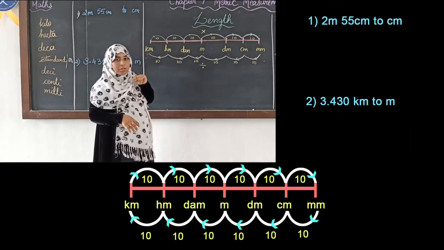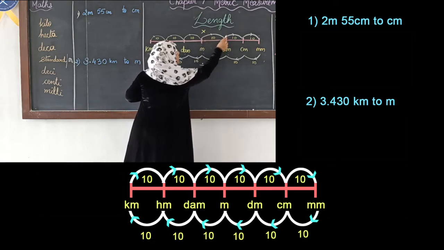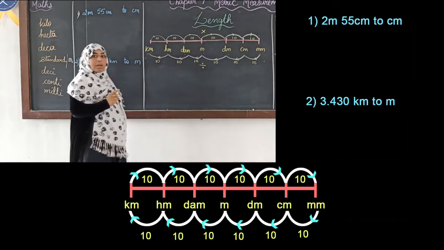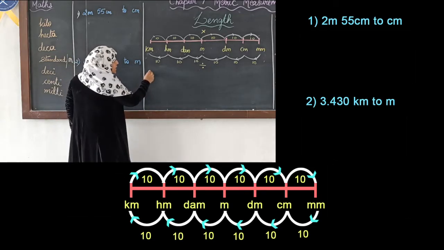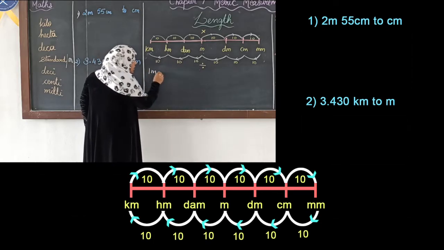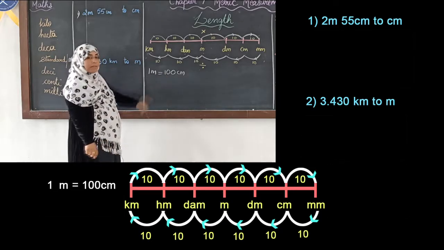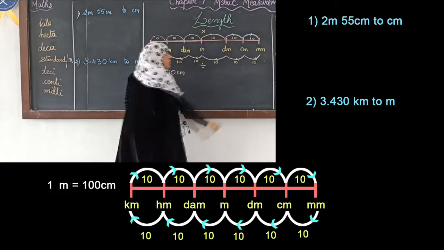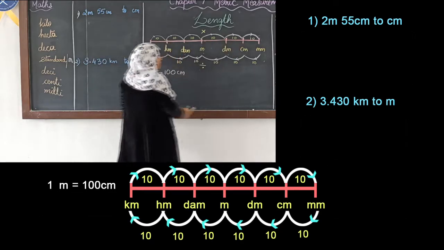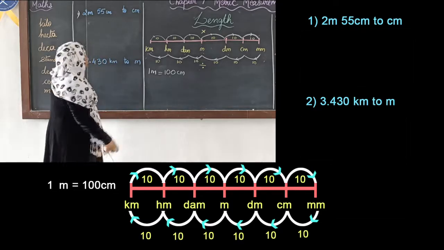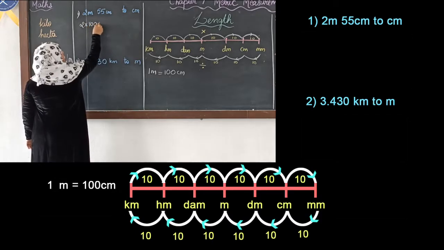Multiply with what? See how many jumps there are from meter to centimeter. We have 1 and 2 jumps. 2 jumps means 100, 2 zeros. So we have to multiply with 100. We can say that 1 meter is equal to 100 centimeters. How did we get this 100? By looking at the number of jumps from meter to centimeter. We have 2 places, so we multiply with 100.